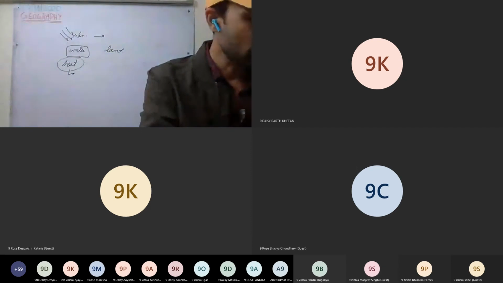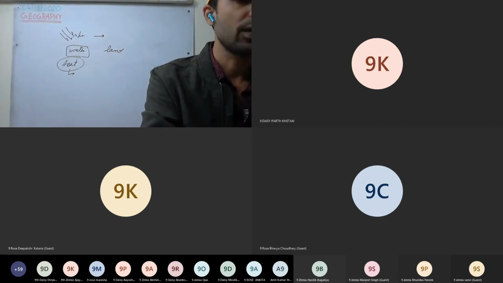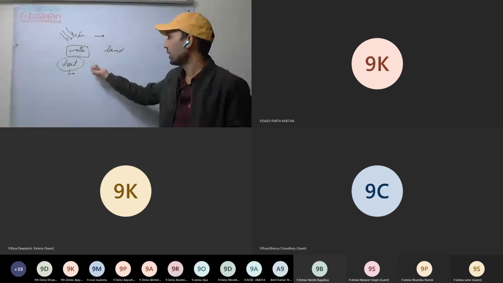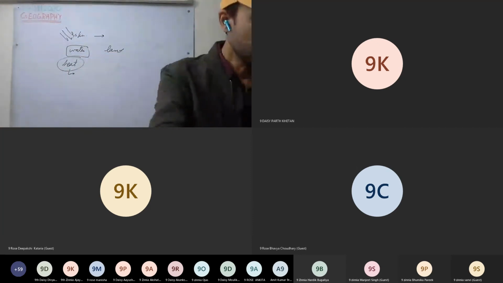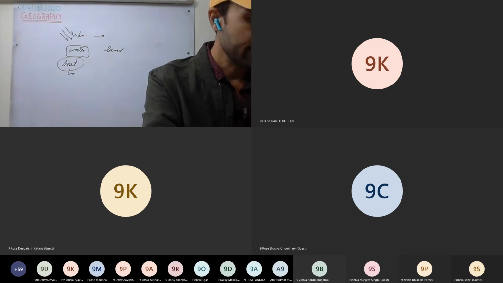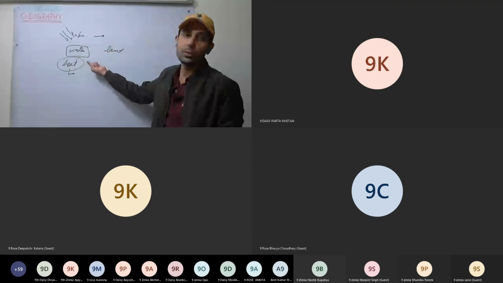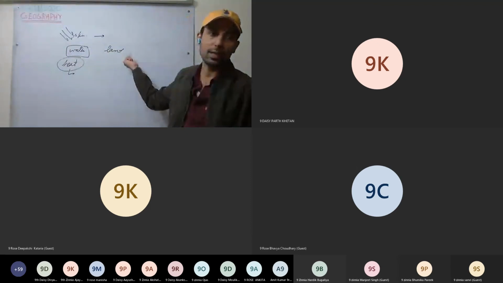And water is a slow conductor of heat. It will need more energy than the sand and dry land in order for its temperature to increase. So water will require more heat to raise its temperature as compared to the land.